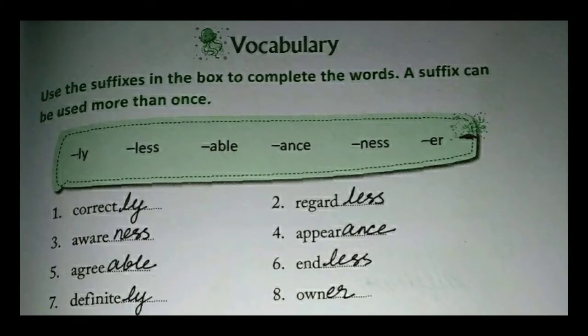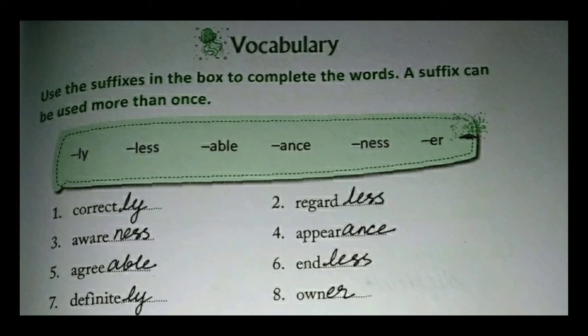Next, we move to vocabulary section. Use the suffixes in the box to complete the words. A suffix can be used more than once. So, children, you already learned prefix in the previous chapters. Prefix means letters or group of letters added at the beginning of words to form new words. For example, unhappy, dislike, rewrite, etc. And suffix means letters or group of letters added at the end of words to form new words. For example, wonderful, creative, etc.